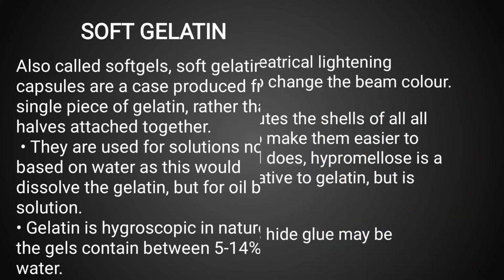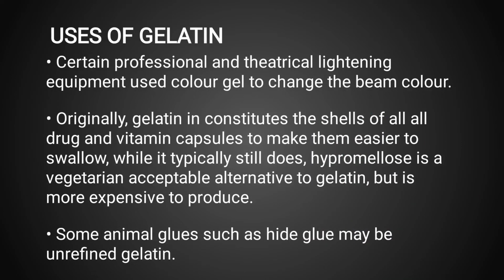Moving to the next slide, which is about the uses of gelatin. Certain professional and theatrical lighting equipment uses color gel to change the beam color. The next use is that originally gelatin constitutes the shells of all drug and vitamin capsules to make them easier to swallow, and it typically still does.